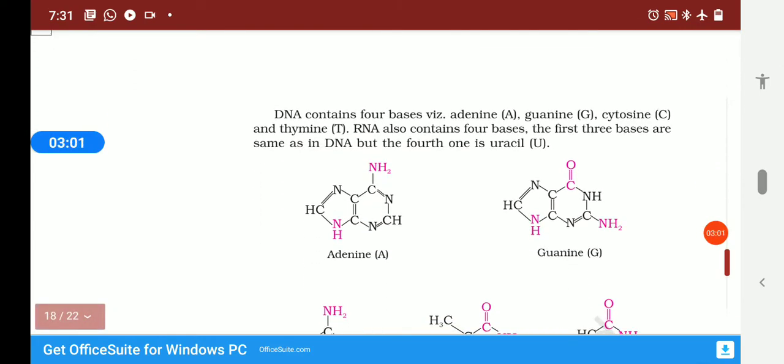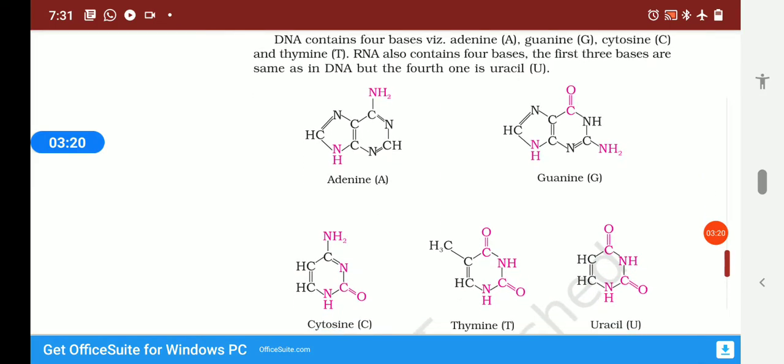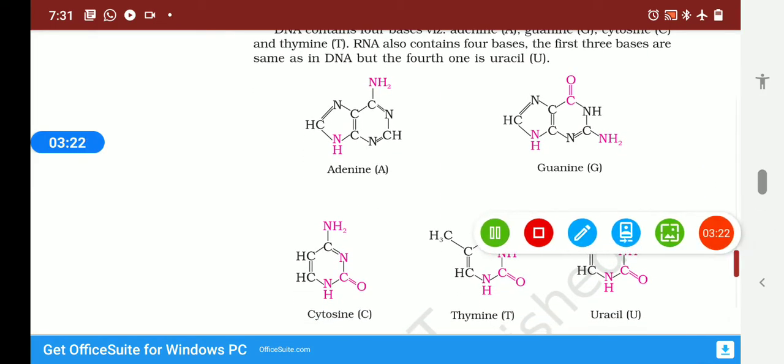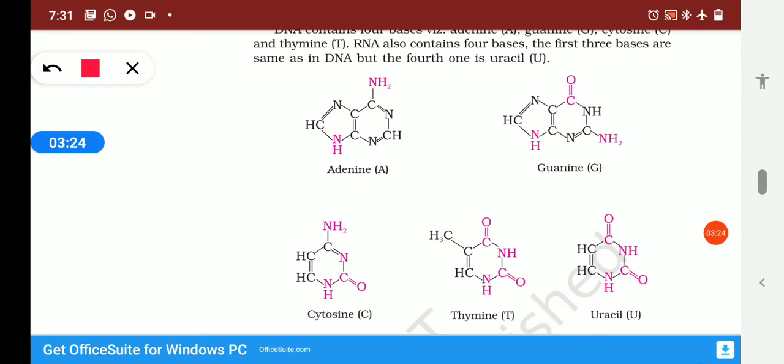Now DNA contains four bases, that are adenine, guanine, cytosine and thymine, and RNA also contains four bases. The first three bases are the same as in DNA, but the fourth one is uracil. Uracil is found in place of thymine in RNA. Here are the structures of all the five types of nitrogenous bases: adenine, guanine, cytosine, thymine and uracil.